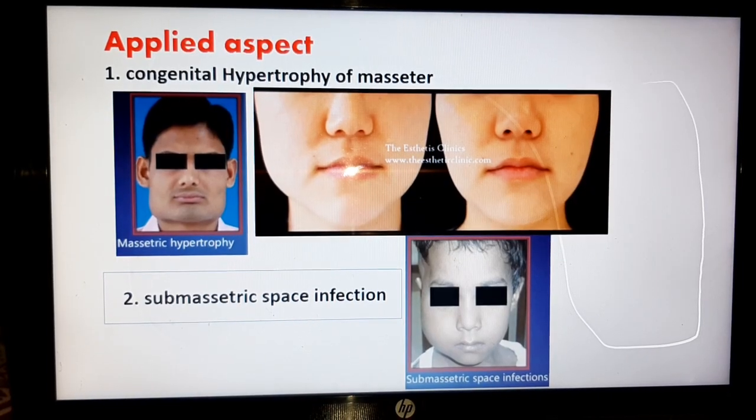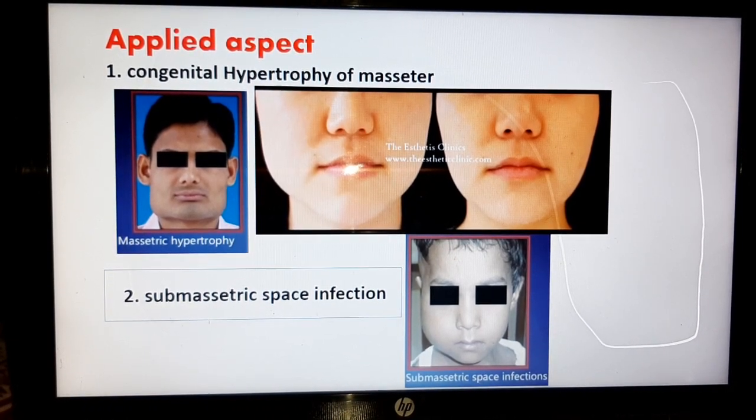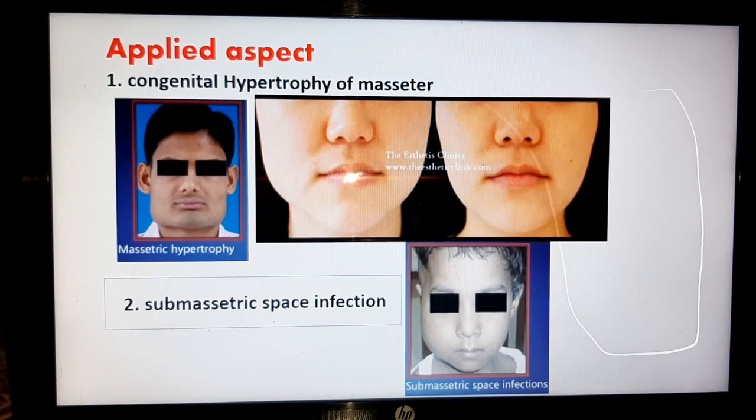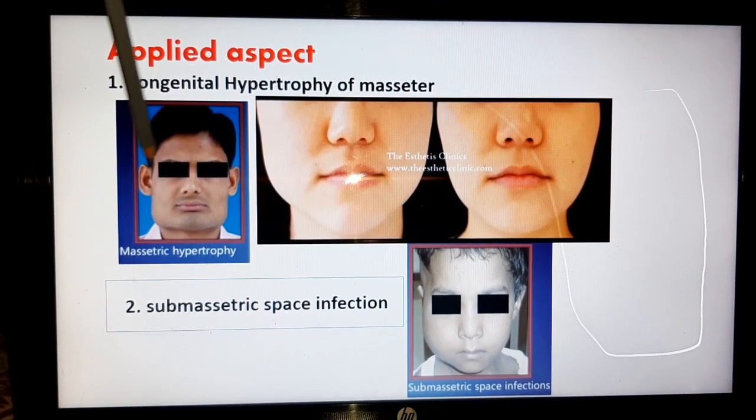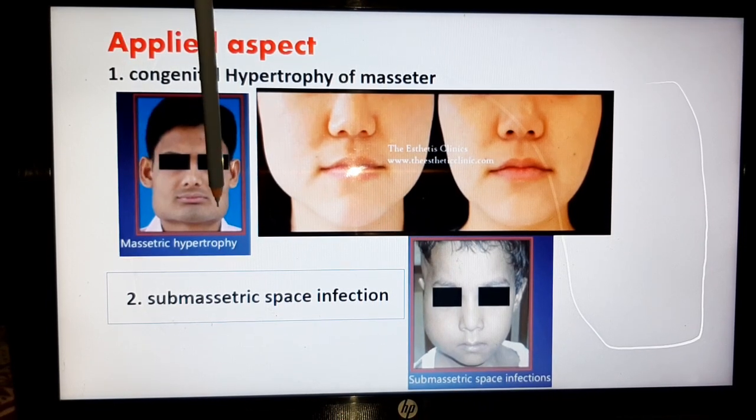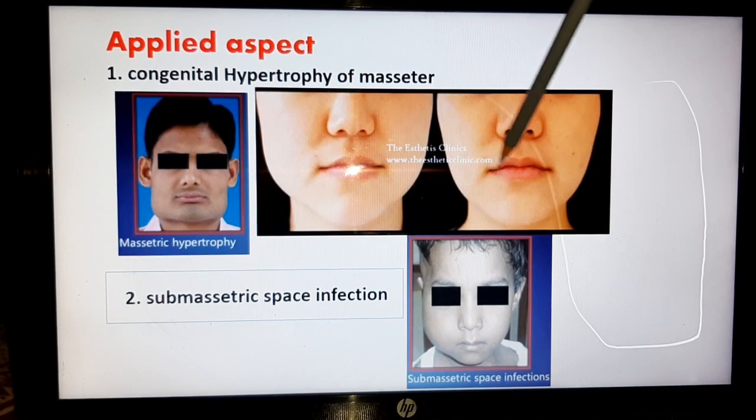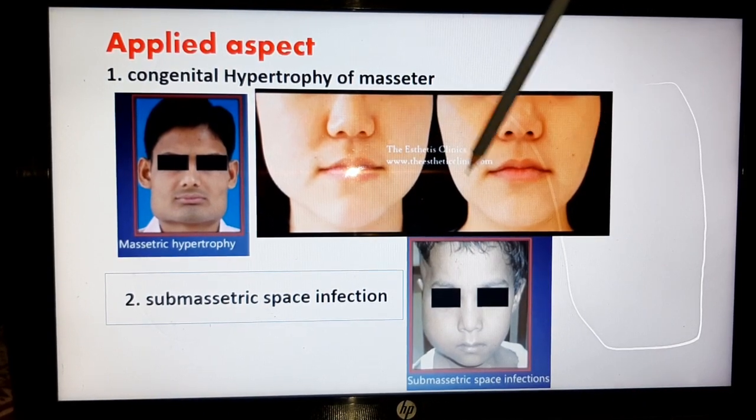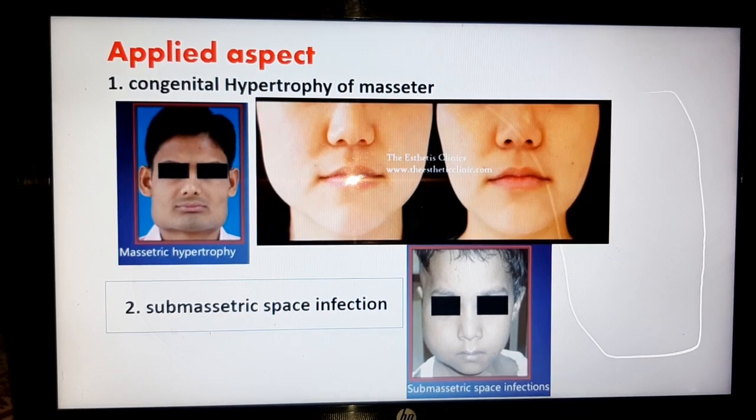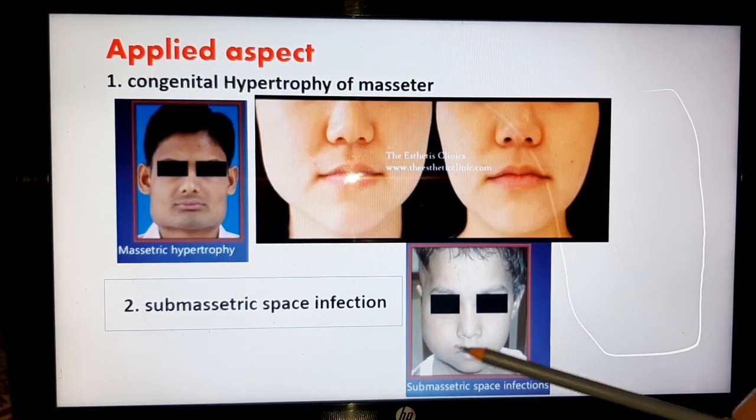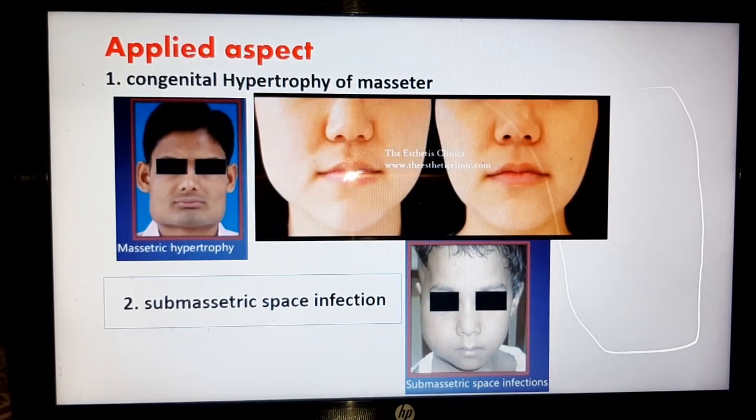Now comes to applied aspects of the muscles of mastication. First one is the congenital hypertrophy of the masseter muscle. In the picture you can see the hypertrophic part of the masseter muscle. Here is the hypertrophic part, and this picture shows the normal. And second one is submasseteric abscess infection. Here you can see the submasseteric abscess or space infection.